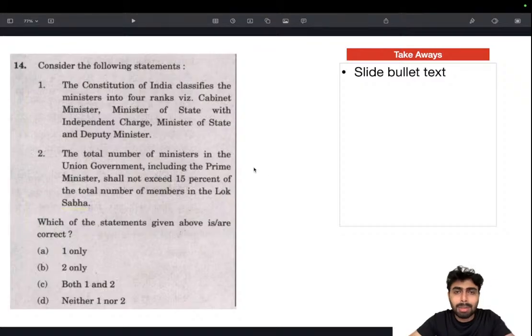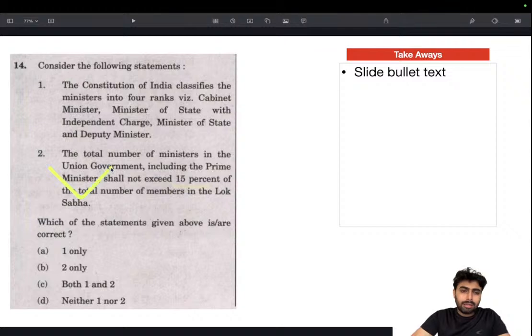Rajya Sabha is not in the picture for the upper limit of ministers. And you can imagine why this sort of provision has been introduced in the anti-defection law, Schedule 10: with too many ministers, due to political coalitions, everybody will be given some portfolio, which can exceed limits and put pressure on the exchequer. That's the reason why it has been capped at 15%. So that's one more thing.